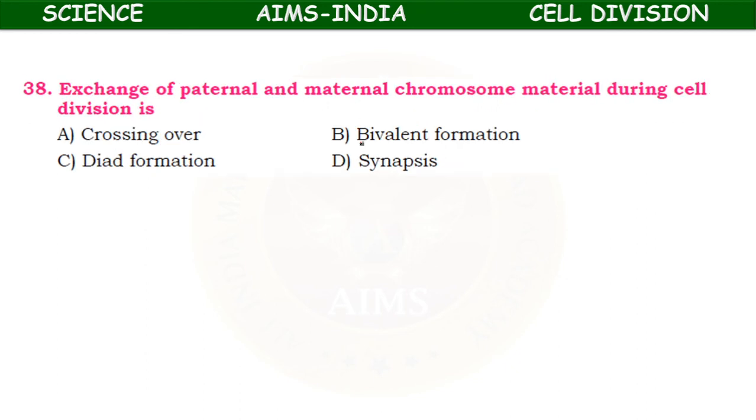Okay. Exchange of paternal and maternal chromosome material takes place during cell division in, exchange of genetic material takes place during, it's very simple, crossing over, bivalent, formation of the dyad, or synapsis. So it is during the crossing over, the exchange of paternal and maternal chromosome material or genetic material takes place during cell division, that is during prophase 1.